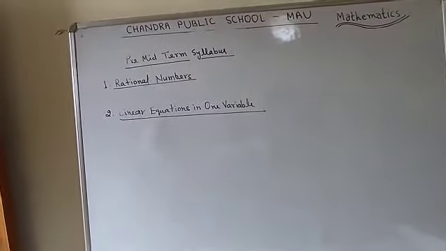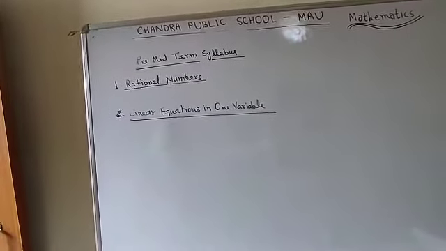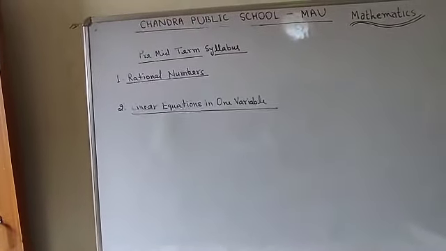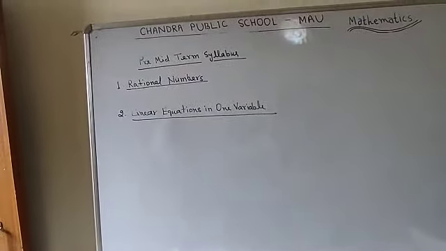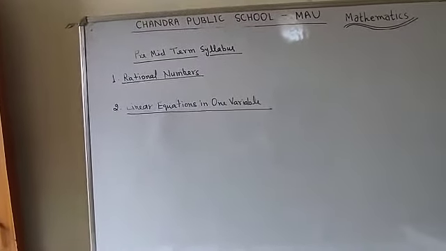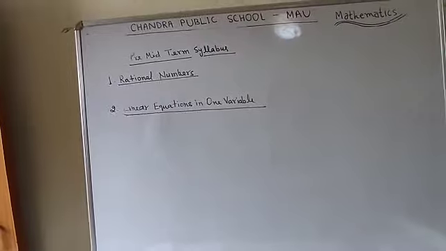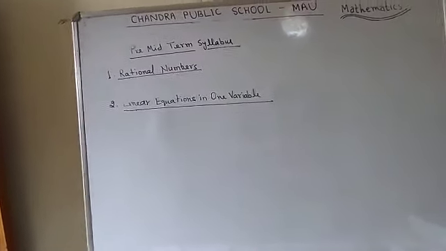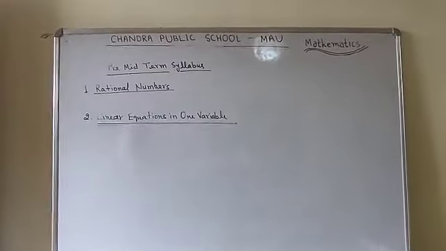Students, I had given the video up to the fourth chapter. I had completed 4 chapters in your Google Classroom, but you will get questions only from the first and second chapters. The rest of the chapters will be included in your mid-term. So only these two chapters are there, Rational Numbers and Linear Equations in One Variable.